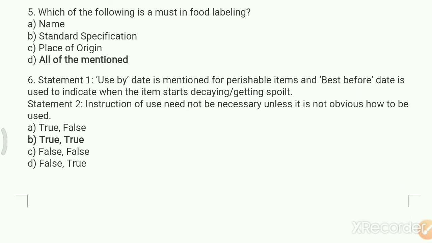The next question, statement first, use by date is mentioned for perishable items and best before date is used to indicate when the item starts decaying or getting spoiled. Statement second, instruction of use need not be necessary unless it is not obvious how to be used. Both of the options are right. So the option B, true is right here.